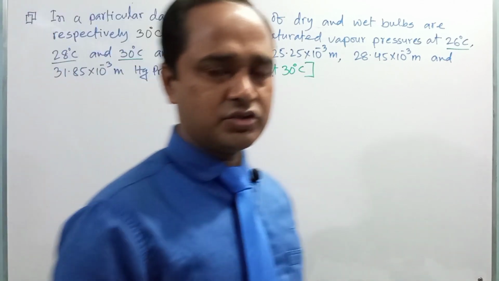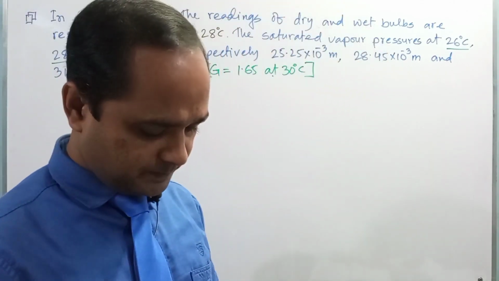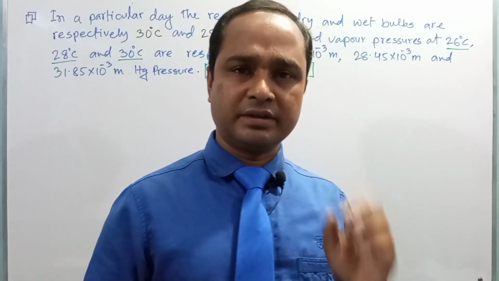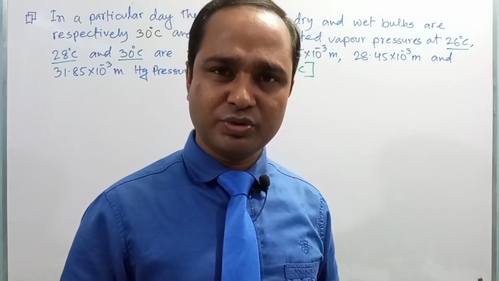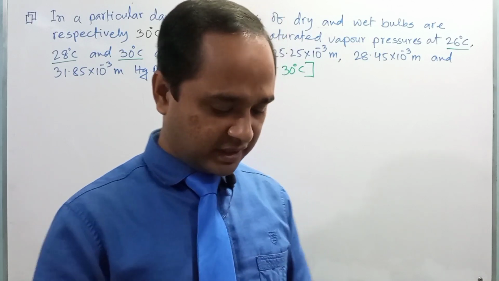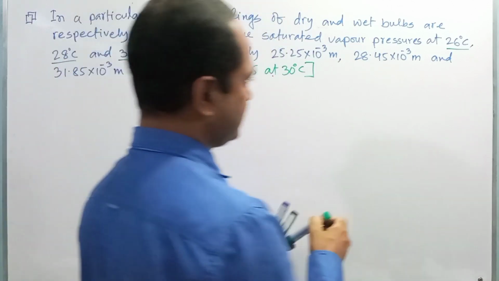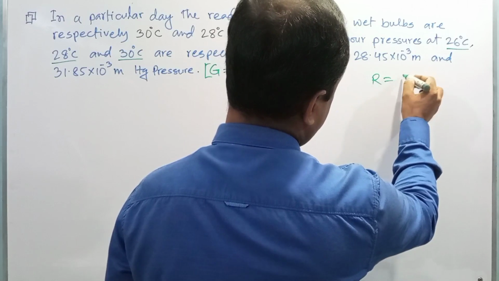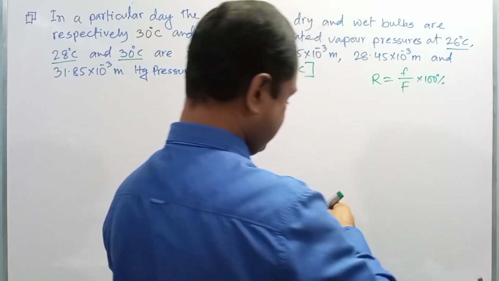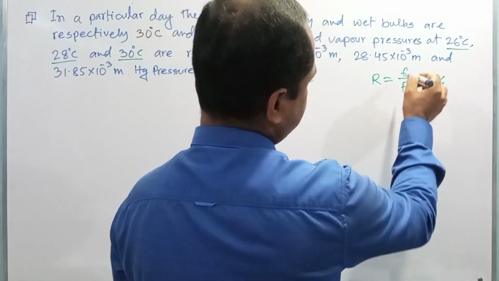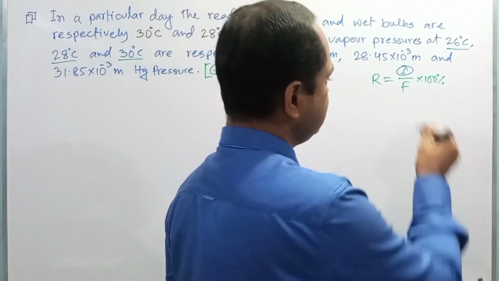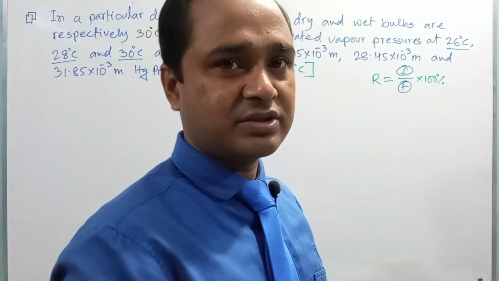Dear student, to determine the relative humidity, you know, it is a ratio of the saturated vapor pressure at dew point to the saturated vapor pressure at room temperature, right? And you know the expression is R equal to f divided by F into 100%. Here small f is the saturated vapor pressure at dew point and capital F is the saturated vapor pressure at room temperature.